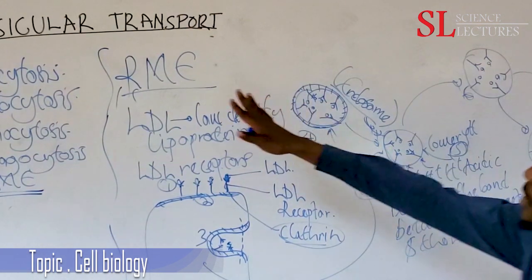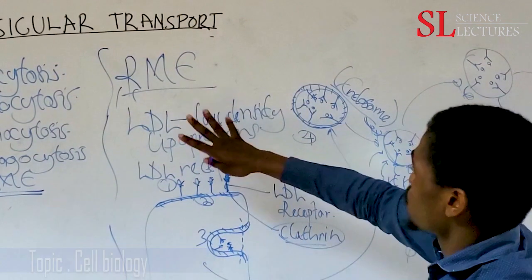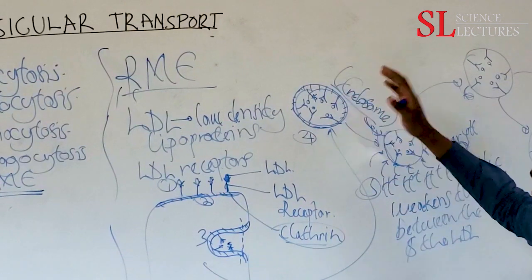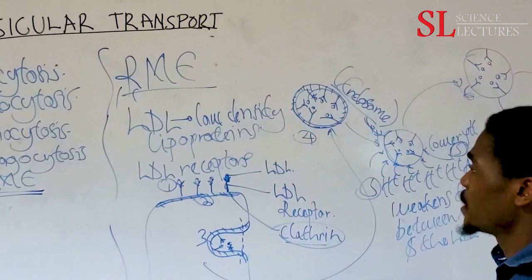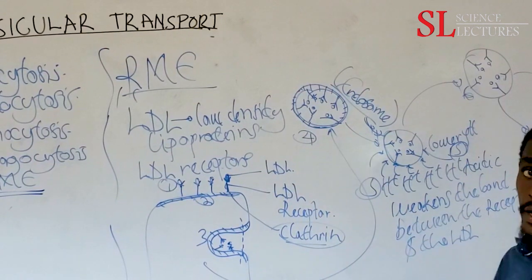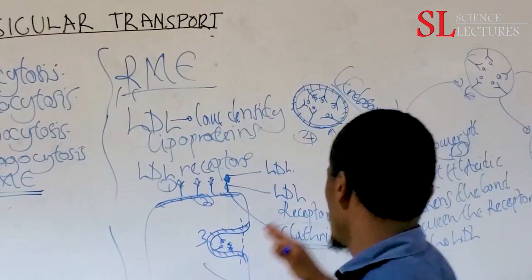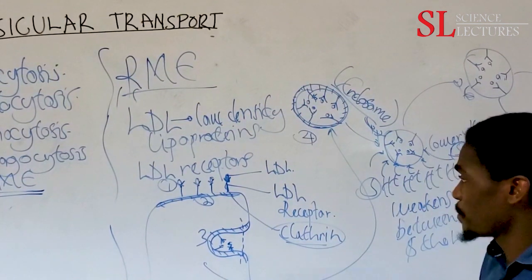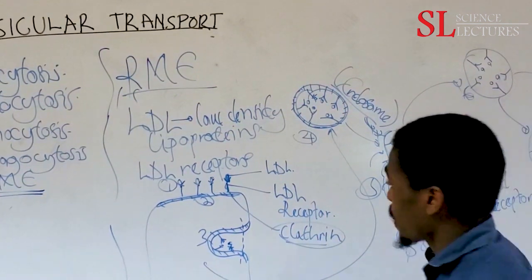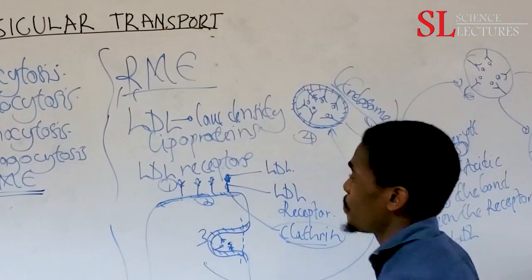So receptor-mediated endocytosis, we said we need a specific receptor, and we need ligands that are specific for the receptor. So a ligand, let's say we are having LDL, that is low density lipoprotein, attaching onto the LDL receptor, low density lipoprotein receptor, and when it attaches, clathrin will coat the inner membrane.